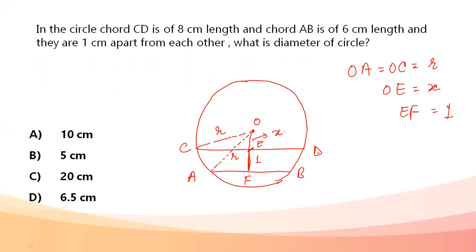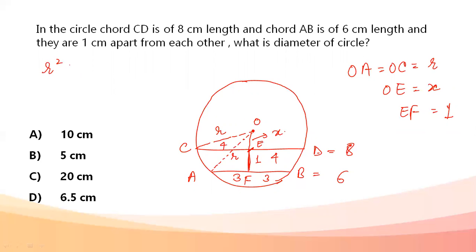The line that goes from the center to the chord is going to be the perpendicular bisector. So CD was given as 8, AB was 6. So this is going to be 4 and 4, 3 and 3.